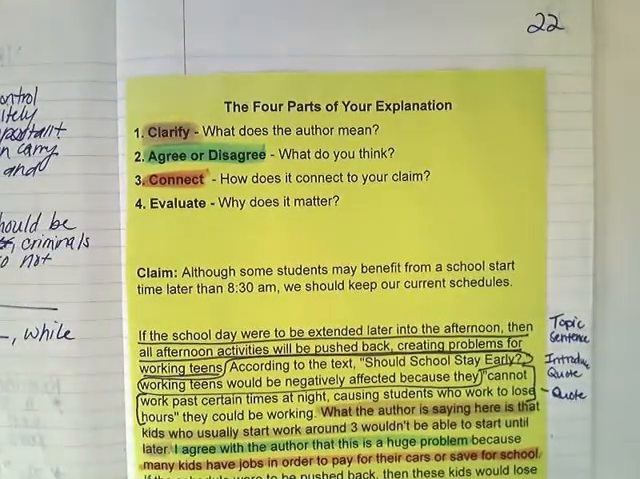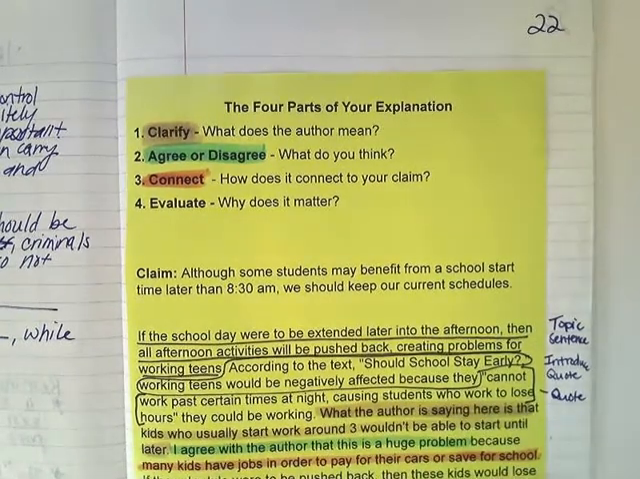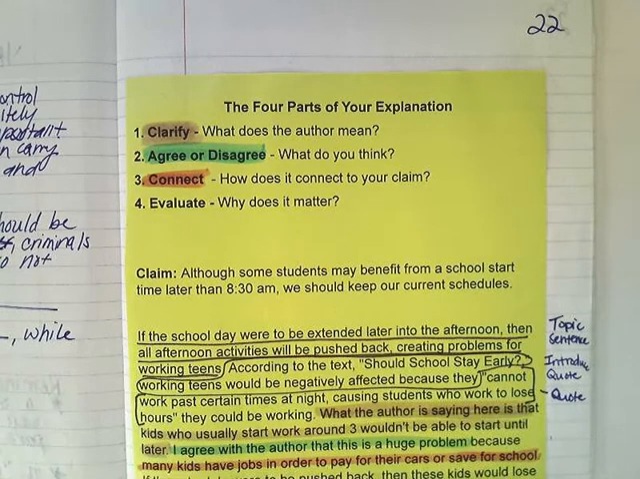If we think about explanations, we can essentially do four things. One, we can clarify: what does the author mean? You can agree or disagree, which you can usually do without saying things like "I agree"; you can kind of imply it. You can connect it back to your claim, and you should. And then you can evaluate. You can say why it matters, a lot of times with an if-then statement.